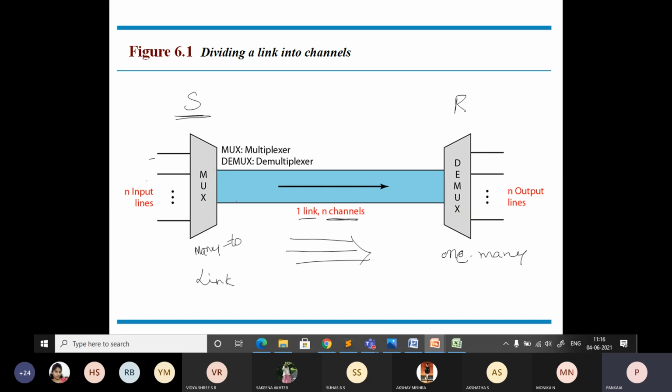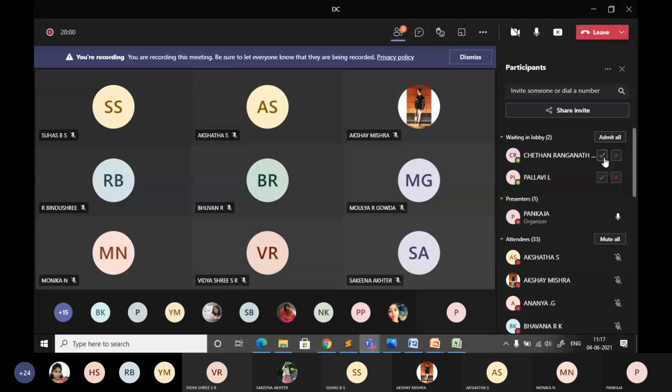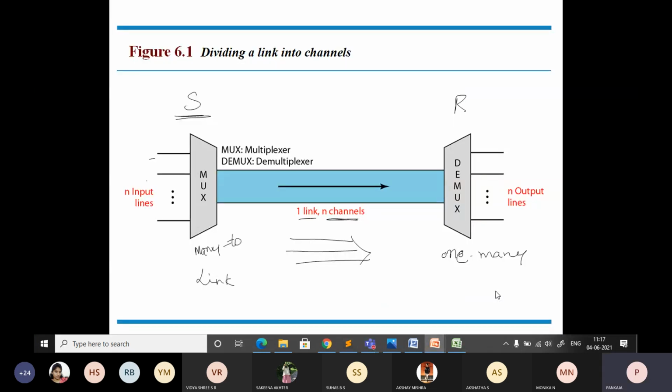What you can see externally, this blue color box, is called the link, where it is connecting two devices. That particular link can be divided into n number of lines. A channel is the portion of the link that carries the transmission between a given pair of lines. So this can be divided into n number of channels, and each channel will be carrying one particular signal.